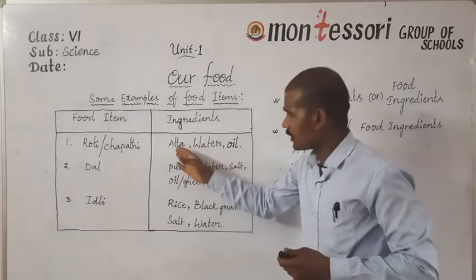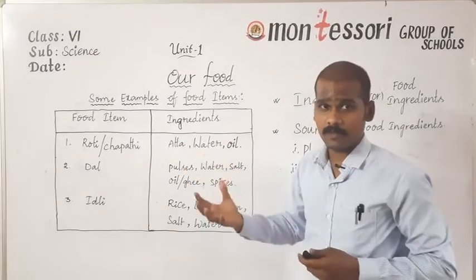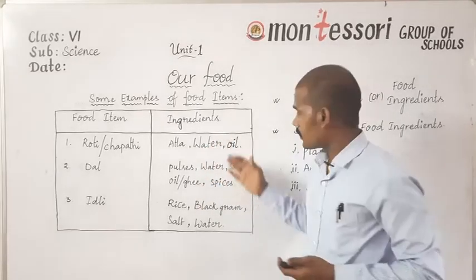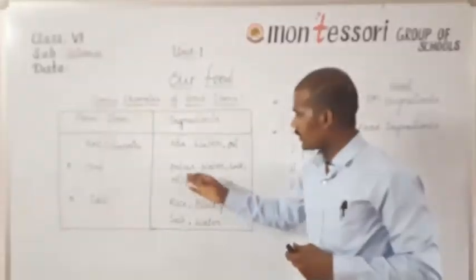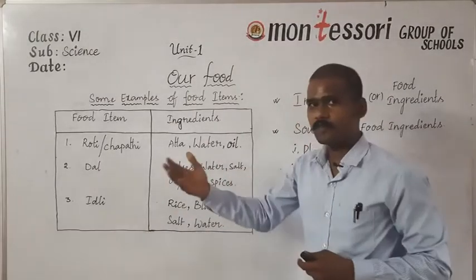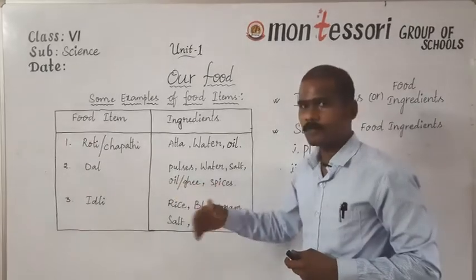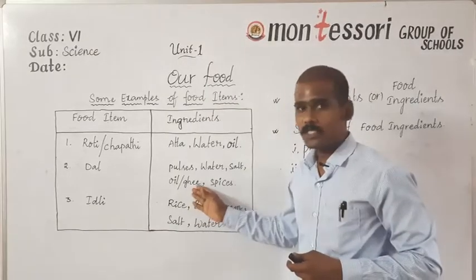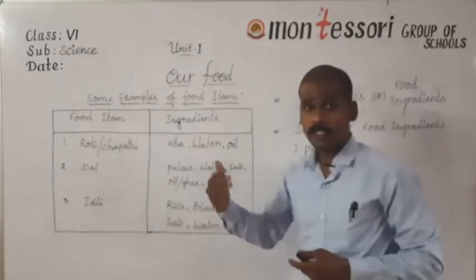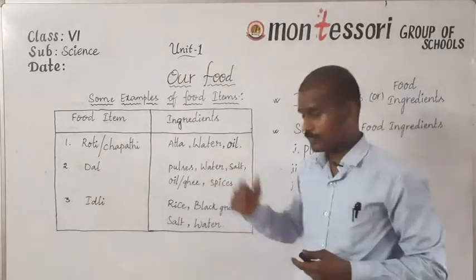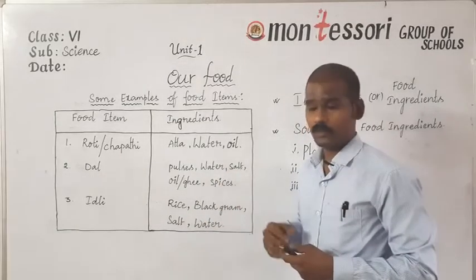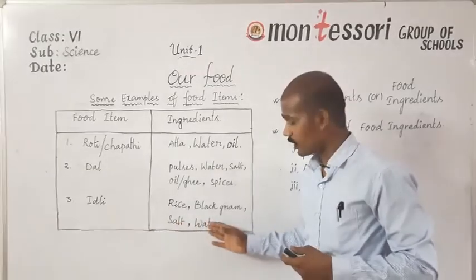For example, if you see here, atta is obtained from the wheat plant, which is a plant. Water is obtained from a river, oil is obtained again from a plant, and the pulses are obtained from a plant. Water is obtained from a river, salt is obtained from seawater, and oil is obtained from a plant, but ghee is obtained from an animal. Spices are obtained from a plant, rice is obtained from a plant, black gram is from a plant, salt is from the ocean, and water is from a river.